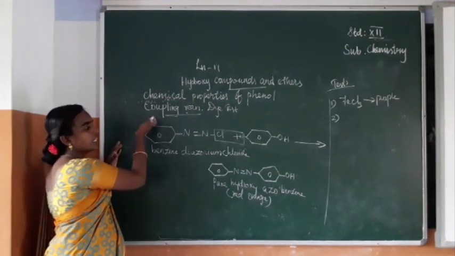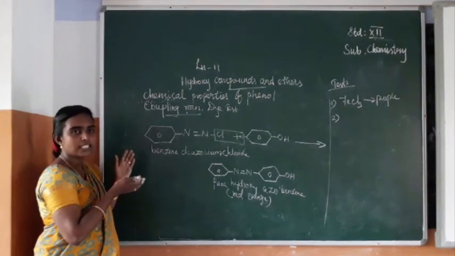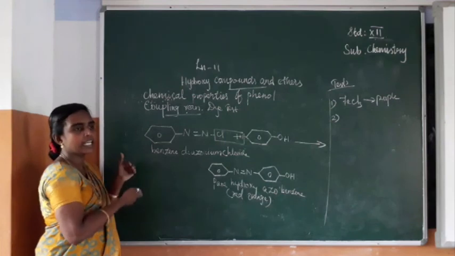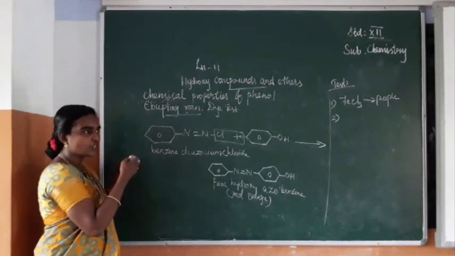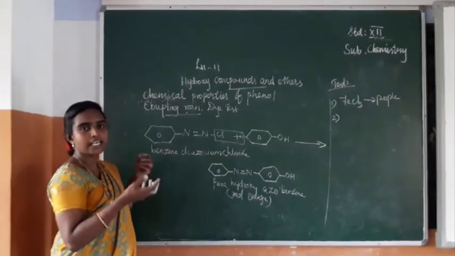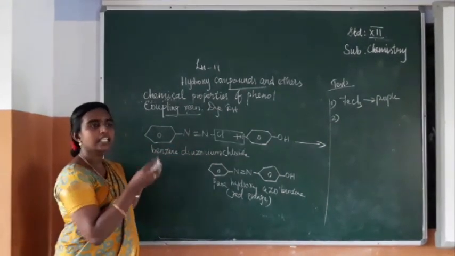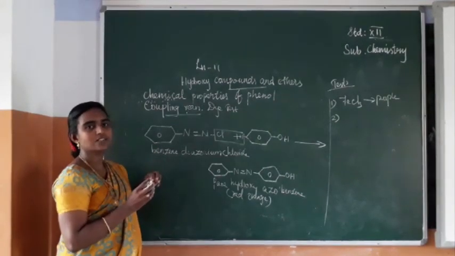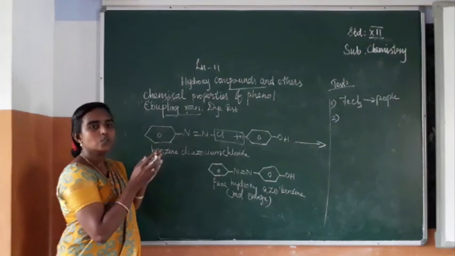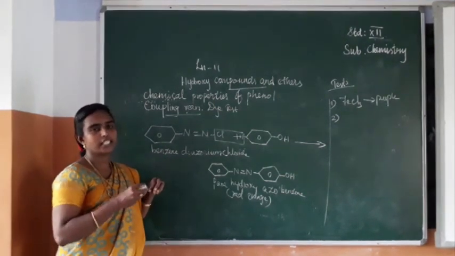Then before the coupling reaction, we saw phthalein fusion, that is phenol molecules reacting with phthalic anhydride. After fusion of these two molecules of phenol and one molecule of anhydride, it forms a complex structure, isn't it? The name of that complex structure is phenolphthalein. Actually it is pink in color, and it's an indicator used for titration.